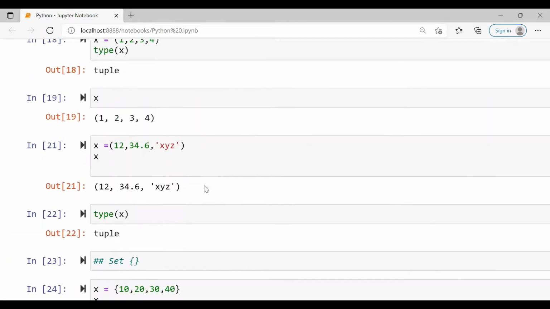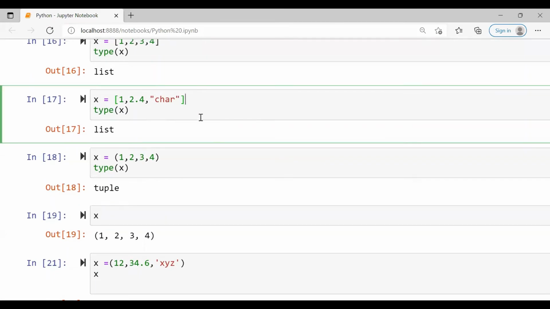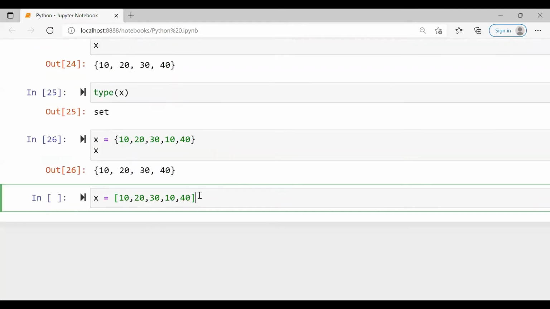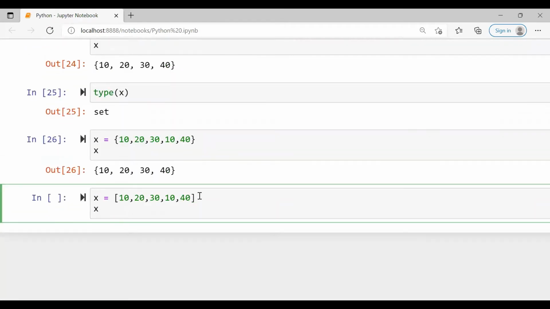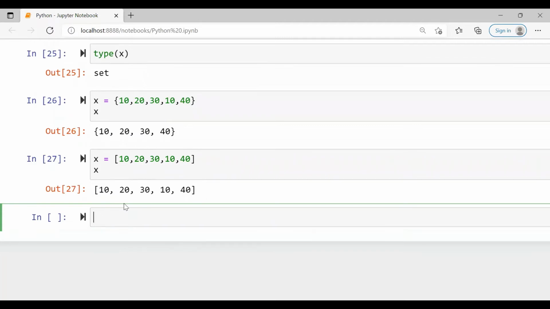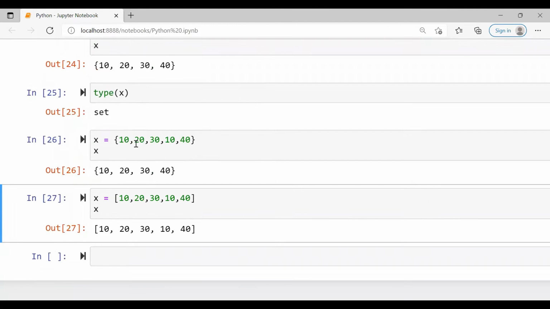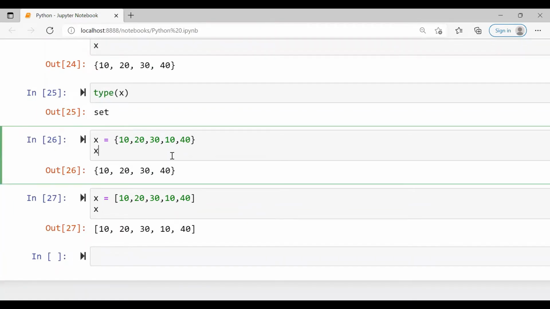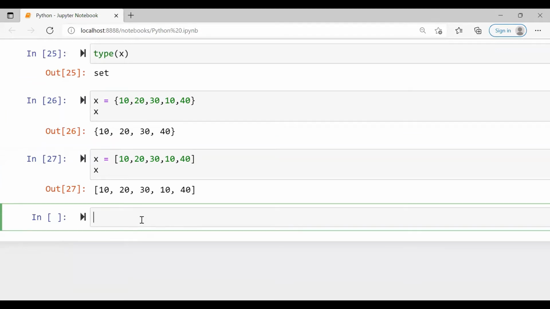You have seen here how to initialize it with the brackets. So just type. In this, 10 is repeated here, right? But whereas in set, the duplicate items are eliminated. That is the difference between set and the other sequence data types, that is list and tuple.